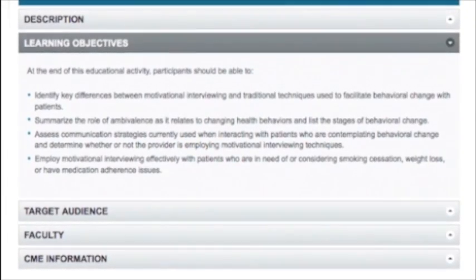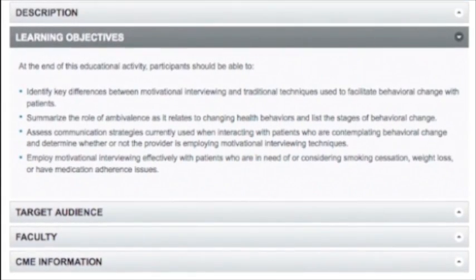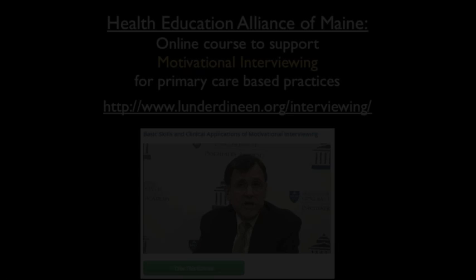It has both traditional interviewing techniques and the new motivational interviewing techniques, so you can contrast between the 2. This activity is best used to help build or develop knowledge on motivational interviewing. Participants can claim credits for the activities individually for 0.5 AMA PRA Category 1 credits, or together for a total of 1 AMA PRA Category 1 credit.